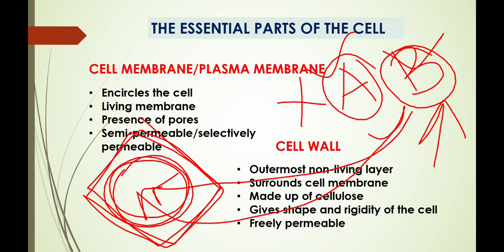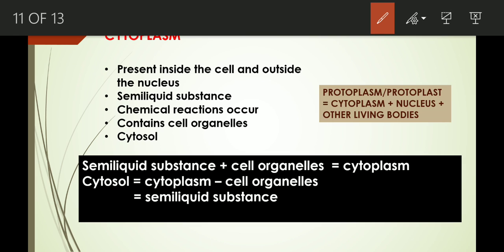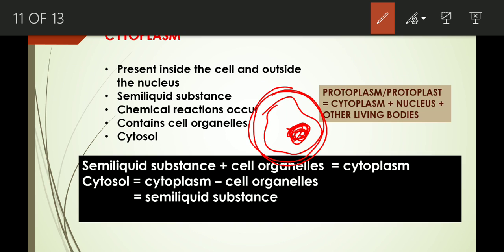Now, next essential part is cytoplasm. Cytoplasm is present inside the cell, but it is outside the nucleus. That is, if this is a cell, cytoplasm is present inside the cell but outside the nucleus. That means nucleus is present inside the cytoplasm. Clear to you all?